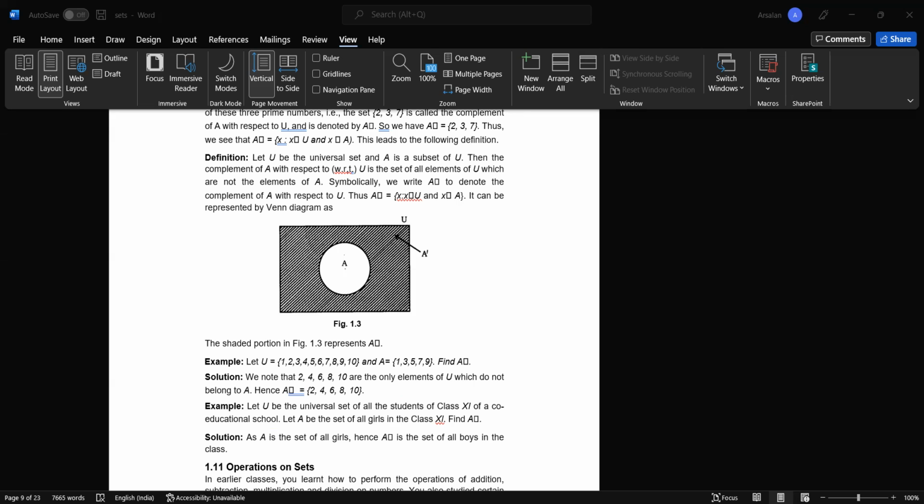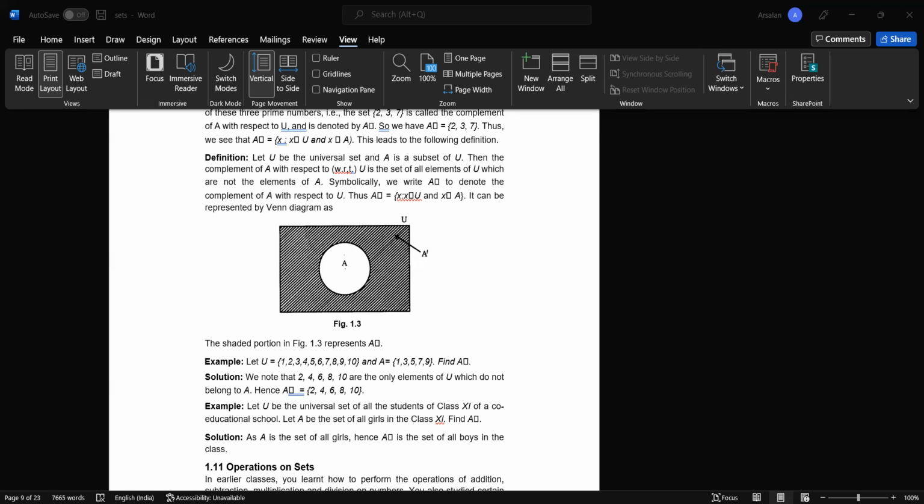As we can see, these lines show that this area is A complement. It is the set of all elements of U which are not elements of A. Symbolically, we write A complement to denote the complement of A with respect to U. So this part is A complement, which does not include the values of A. Thus A complement is equal to {X such that X belongs to U and X does not belong to A}.